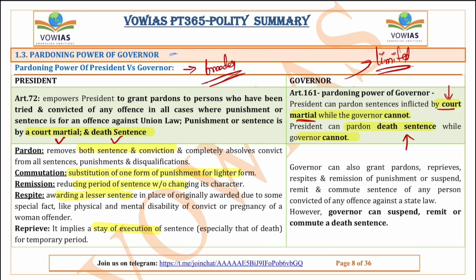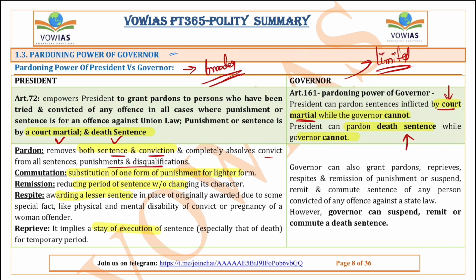But the governor can grant other kinds of relief from sentences, like commutation, remission, respite. All these things can be granted by the governor, but not the pardon. Now we will see what these things are individually. First, what is pardon? Pardon removes both sentence and conviction and completely absolves the convict from all kinds of sentences, punishments, and disqualifications.